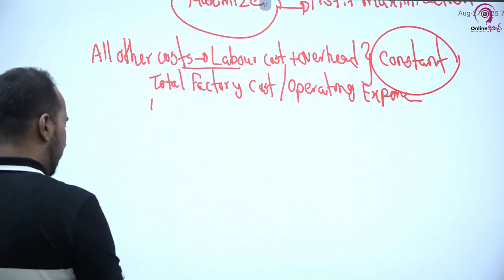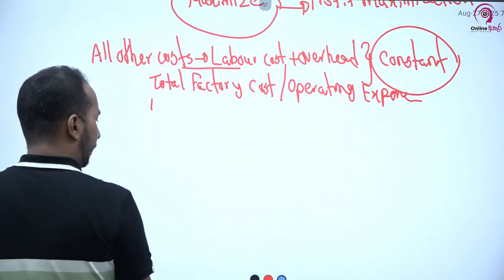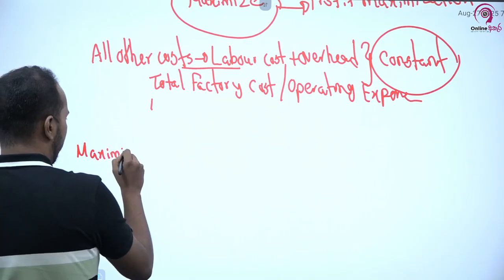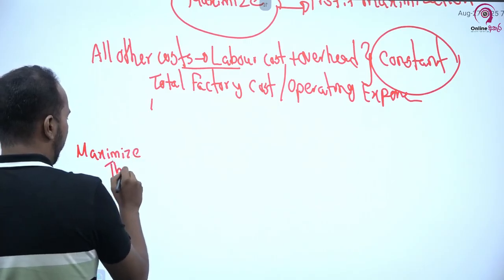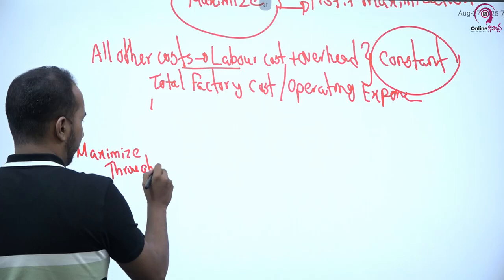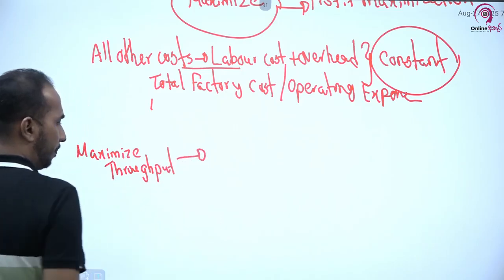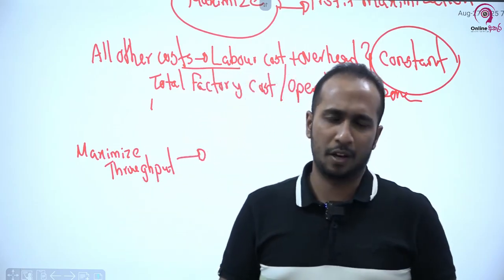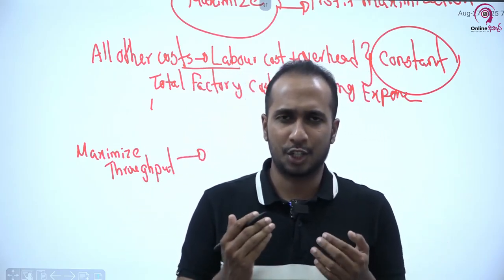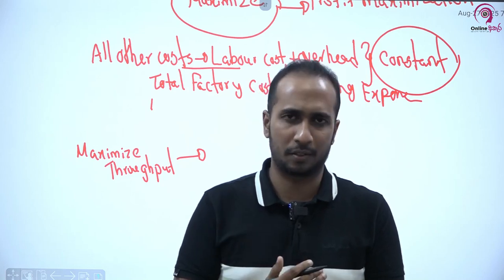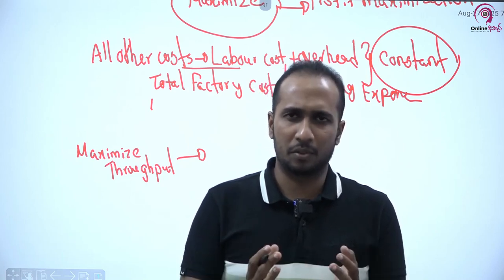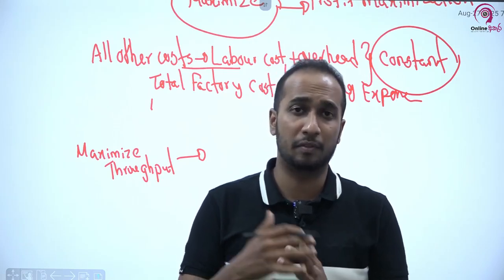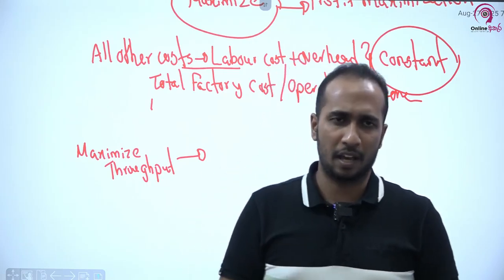So our main focus in throughput accounting is to do what? Our main focus is to maximize the throughput. So this is our main focus. But when we are going to maximize the throughput, there can be a challenge for us. What is that? Can we manufacture whatever the amount of product that we can sell? That's the point we are having.